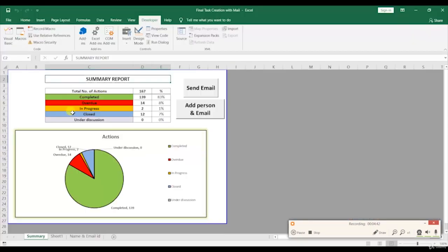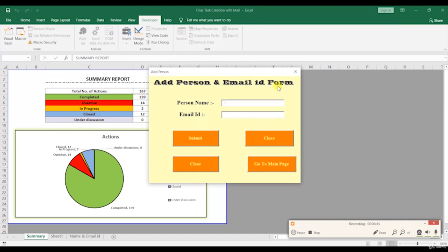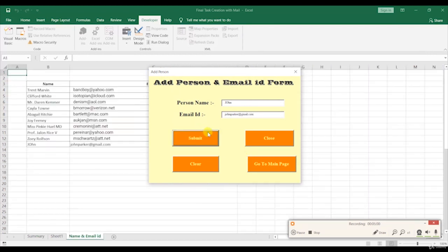Let me go through this example. If you want to add a person and email ID, you can add it here. Let me give an example: John Parker, at gmail.com, is his email ID. When you submit it, it will automatically redirect to the email ID sheet and automatically add this.